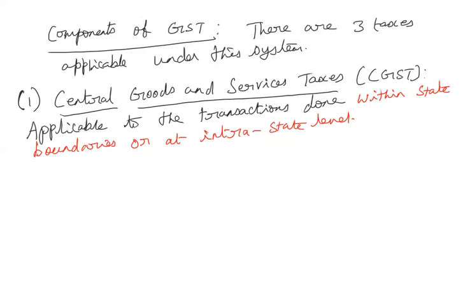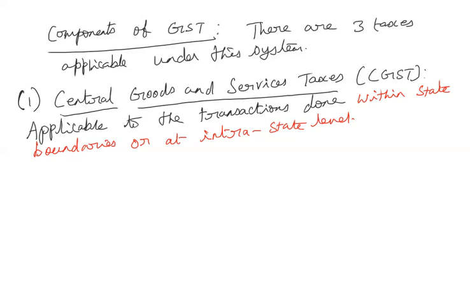Okay. Between the states means interstate. Please understand that. So there is a printing mistake maybe in your textbook. So it is not interstate, it is the intrastate level. So if the transactions of goods, the sale of goods is happening within the state level, then the CGST is applicable.